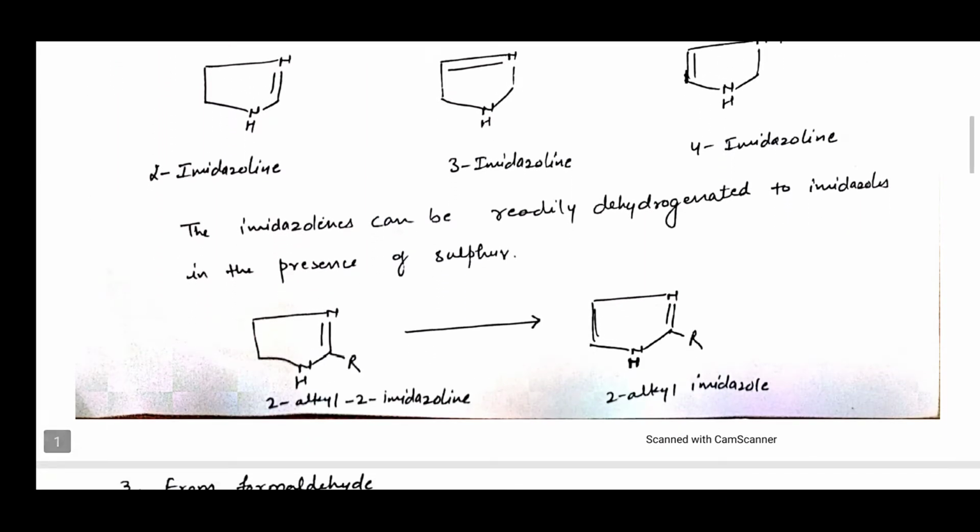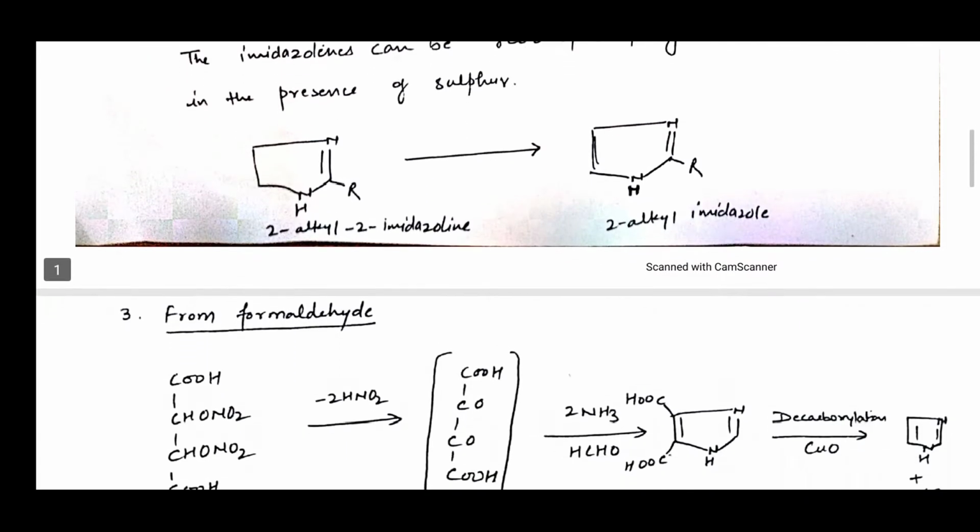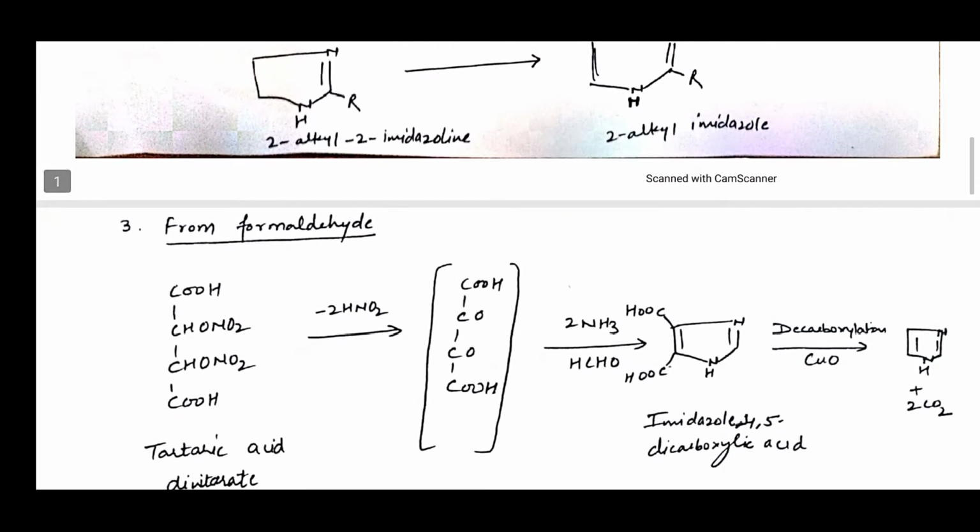In the third reaction, as you can see, from formaldehyde. Imidazoles can be prepared by reactions of ammonia and formaldehyde with tartaric acid dinitrate, followed by decarboxylation by heating with quinoline or copper.